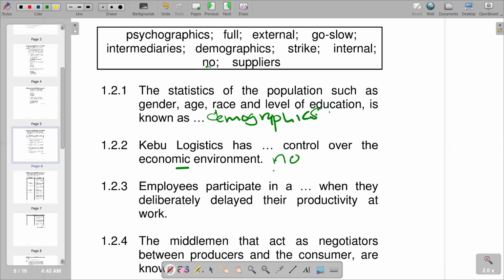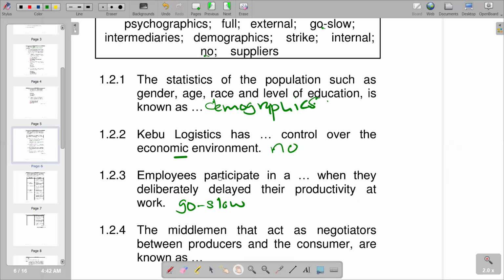Then 1.2.3, employees participate in a dash when they deliberately delay their productivity at work. Basically, there's a delay in production being highlighted there. If you go to our responses, we've got a clear response, which is a go-slow. So here we have go-slow.